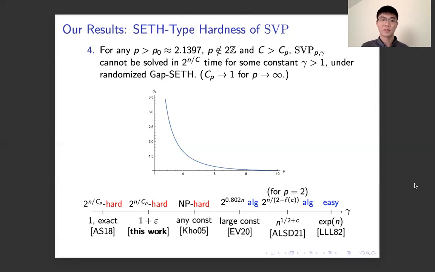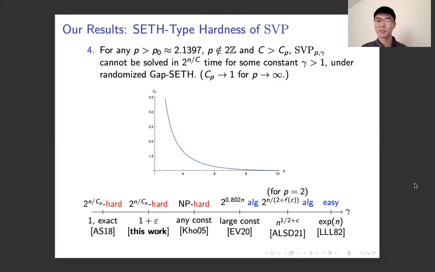Here is a summary about the hardness of the SVP problem. The previous work, AS18, has similar results of 2 to the n over C_p hardness for the SVP problem, but only for the exact version of the SVP problem. In other words, for gamma equals 1. We improved this work by showing the same 2 to the n over C_p hardness for gamma equals 1 plus epsilon, some small constant. Similarly, in AS18, it only assumes randomized SETH, while we assume randomized gap SETH.